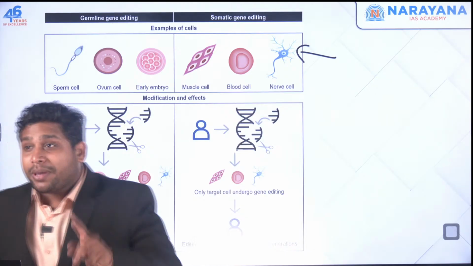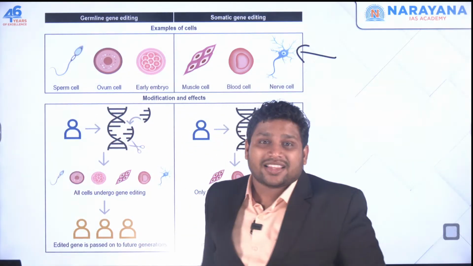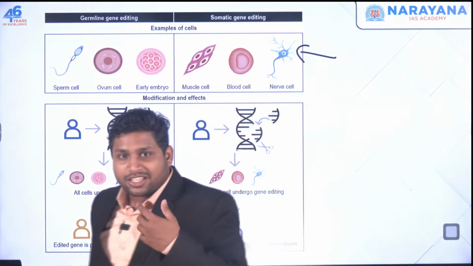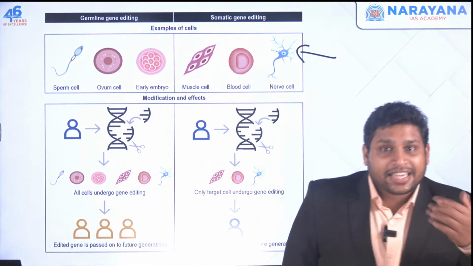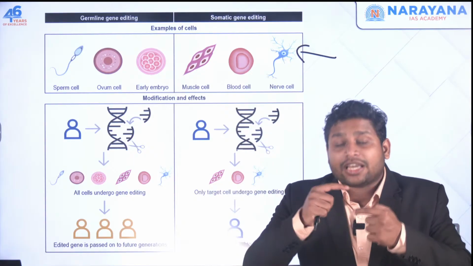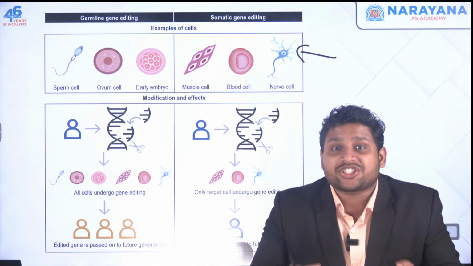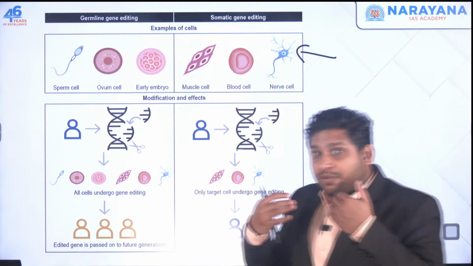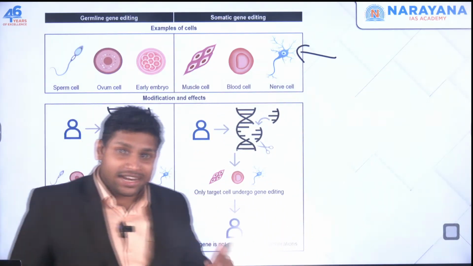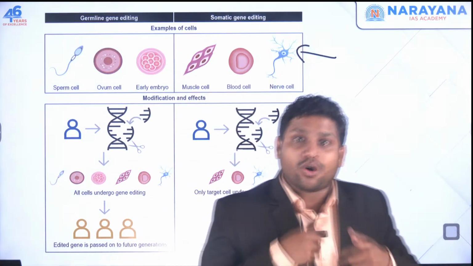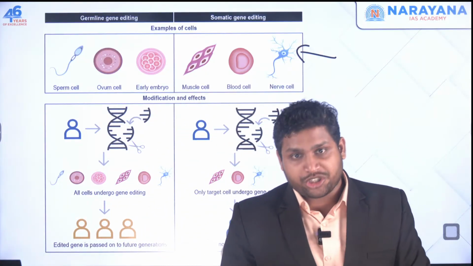But when you make changes in the germ cells, that is, if you make change in my sperm cell or the ovum cell of a lady, in that case, the same thing will continue in the next generation. That is, the child that will be born from this person will also have those traits, those characteristics which you have added or changed in that particular gene.